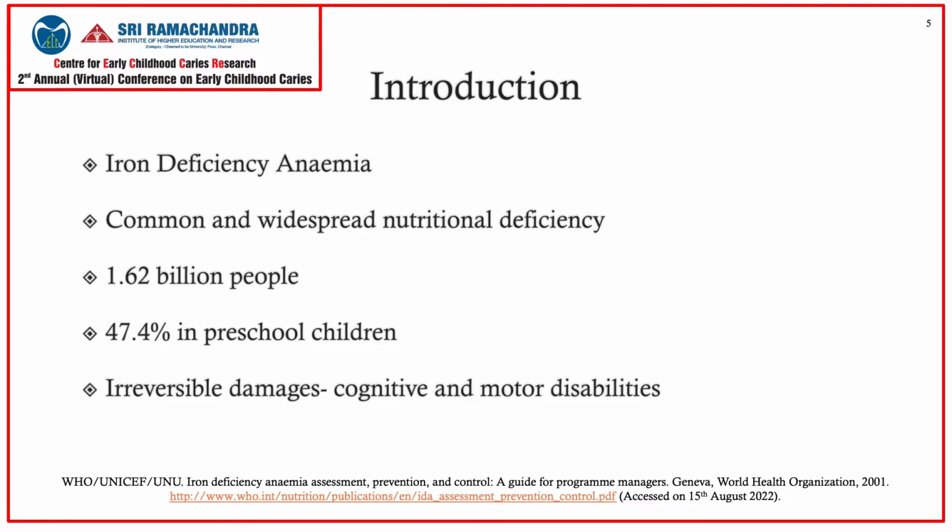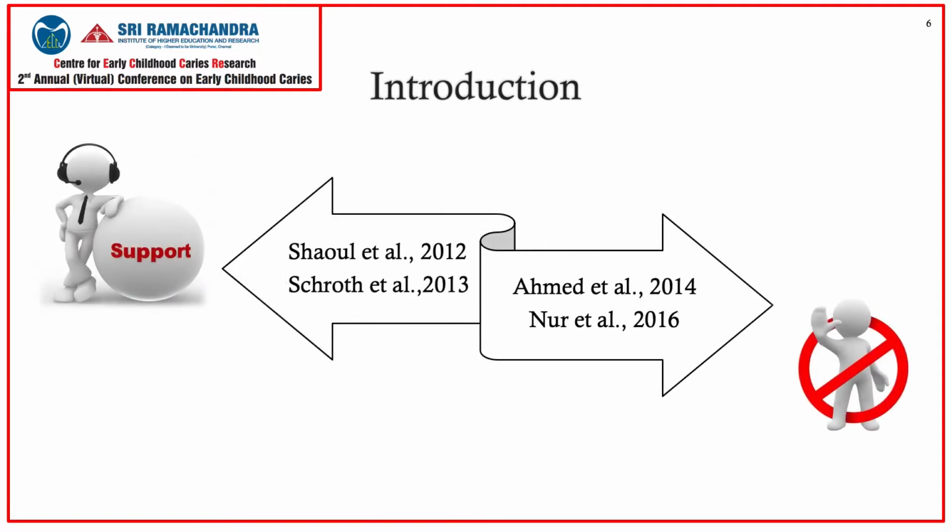Iron deficiency anemia causes irreversible short and long-term damages in the developing central nervous system of children, resulting in cognitive and motor disabilities, thus affecting the quality of life. With diet being strongly associated with ECC and IDA, we propose that a relationship may exist between these two entities.